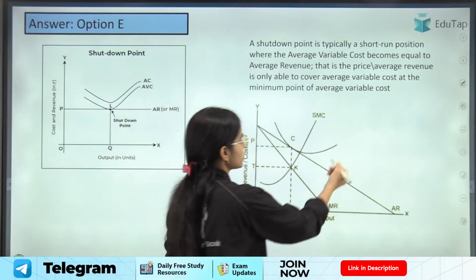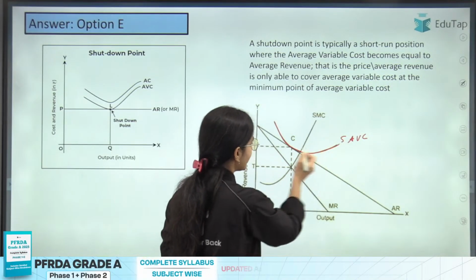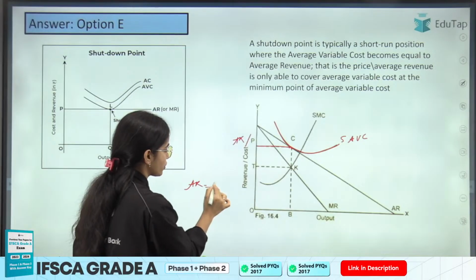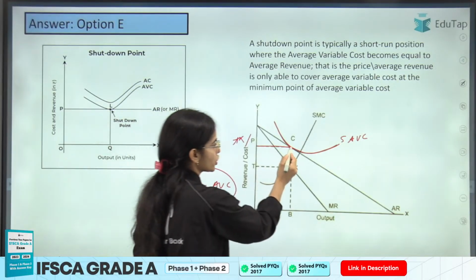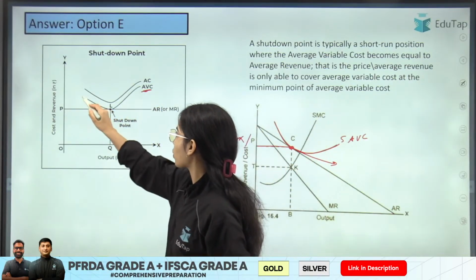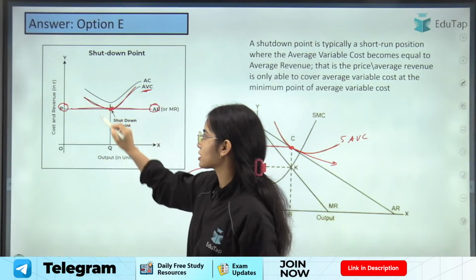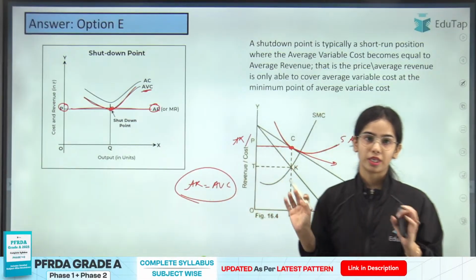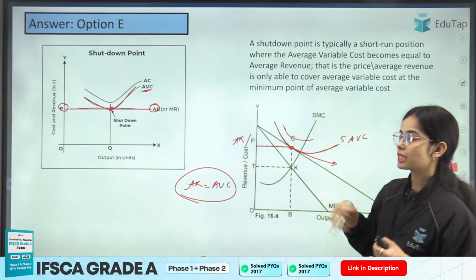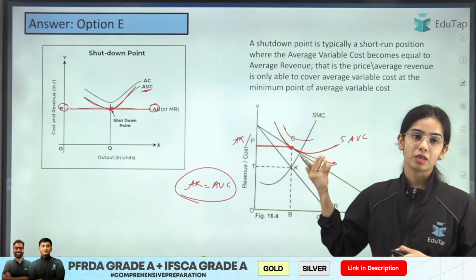So here let's say this is the short run average variable cost. So this is the average variable cost and it is equal to price or average revenue. So where the average revenue is equal to average variable cost, this is your shutdown point. And here in perfect competition also, where the average variable cost is equal to average revenue, the price, this is the shutdown point. Here the firm has to think about shutting down, because if the variable cost further increases, the labor and the raw material cannot be paid through the average revenue. So here the firm has to think about shutting down.